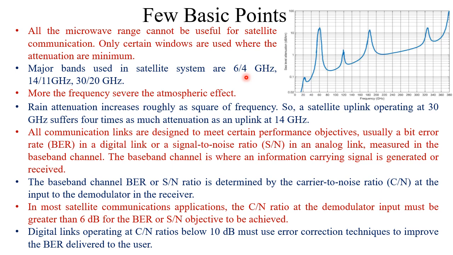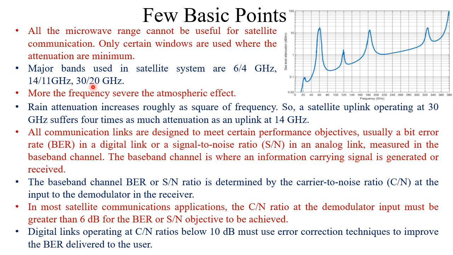At the same time, due to the high demand of bandwidth, we need to shift the frequency to higher values. So Ku band was chosen, and after that, this 30 by 20 gigahertz band was chosen. But keeping in mind, these higher frequency bands actually have adverse effect due to troposphere, not due to ionosphere.